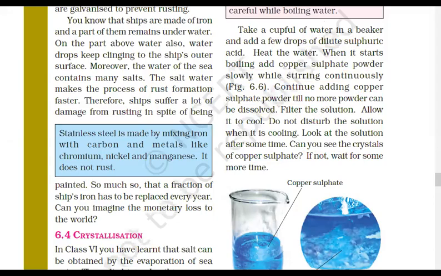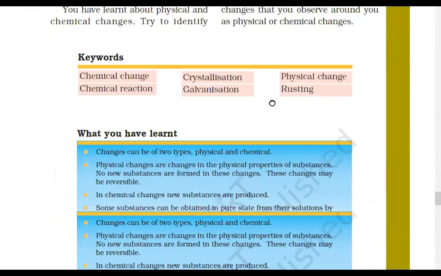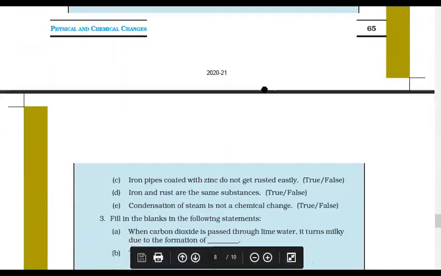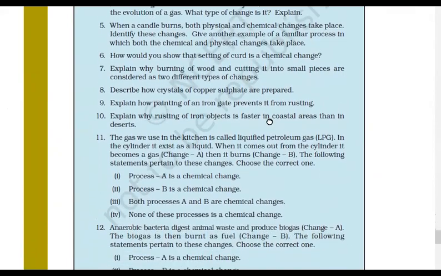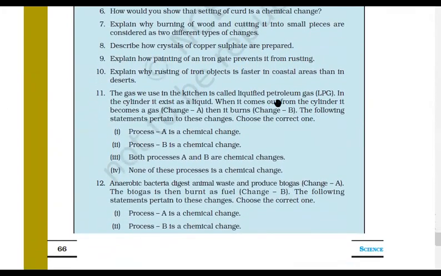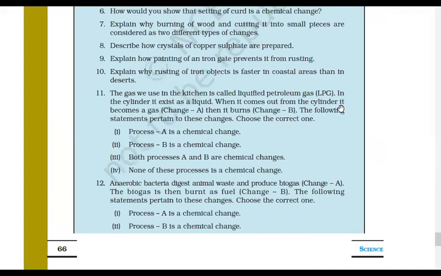Okay, and next, everyone understood? Question 9. How does painting of iron gates prevent rusting? I hope I have already answered this: it separates iron from getting in contact with oxygen and water, so it prevents the reaction of rusting.